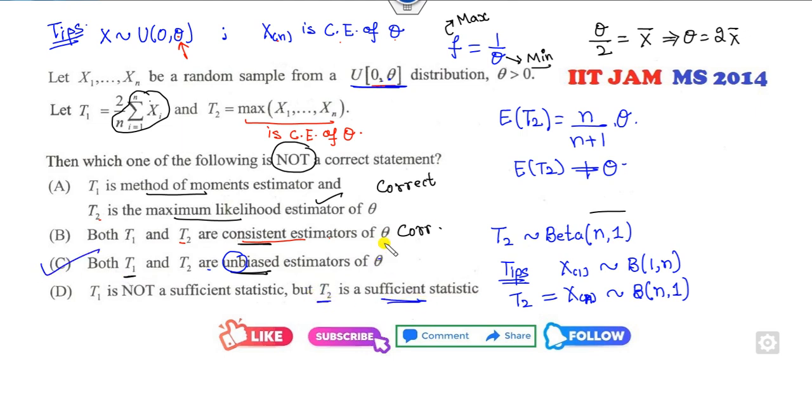T2 is the sufficient estimator. I already gave the tip that for the uniform distribution, xn is sufficient, so this is also a correct statement. So the only right answer is C here. Remember, I have used here that if x follows the beta distribution of a comma b, then the mean of this is a over a plus b.